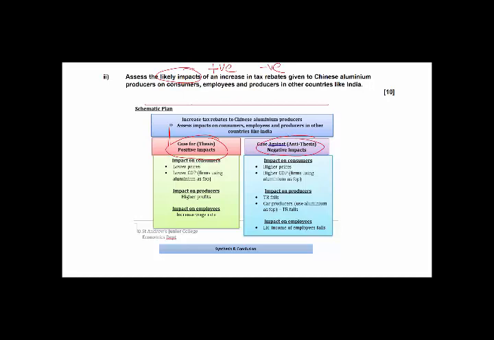And you have to consider how an increase in tax rebates to Chinese aluminium producers will impact the consumers in India. In terms of prices, in what context will there be higher or lower prices? In what context will there be lower or higher cost of production? What is the impact on Indian producers, and then the various employees? So this is quite straightforward. I'll leave it to you to look through your extracts, find some information from there, and address them accordingly. So this is your first higher order question.